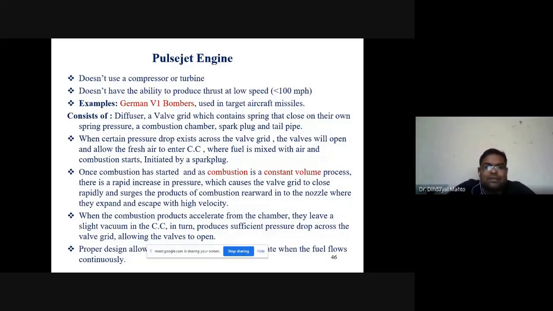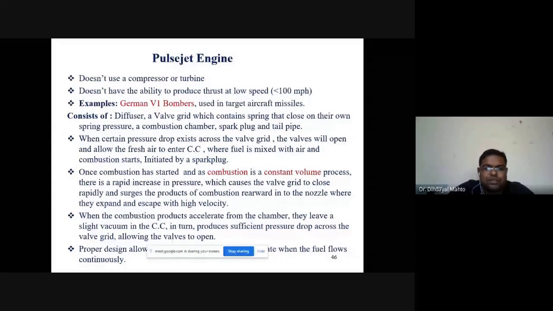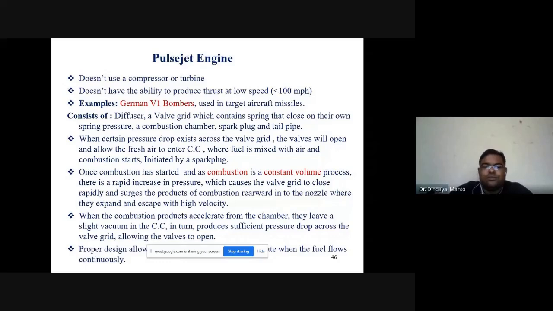An example is the German V-1 bomber, used as a target aircraft missile. It consists of a diffuser, a ball grid which contains springs that are closed by their own spring pressure, a combustion chamber, a spark plug, and a tailpipe. When a certain pressure drop exists across the valve grid, the valve will open, fresh air enters the combustion chamber, fuel is mixed, and combustion starts, initiated by the spark plug.